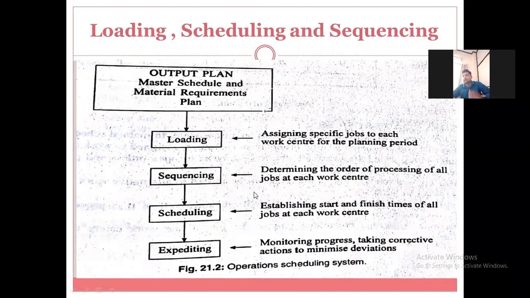Then you go for the drilling operation, then the taper turning operation, then the knurling operation. That is nothing but sequencing while performing the operations on a particular job. This is also called sequencing of operations.